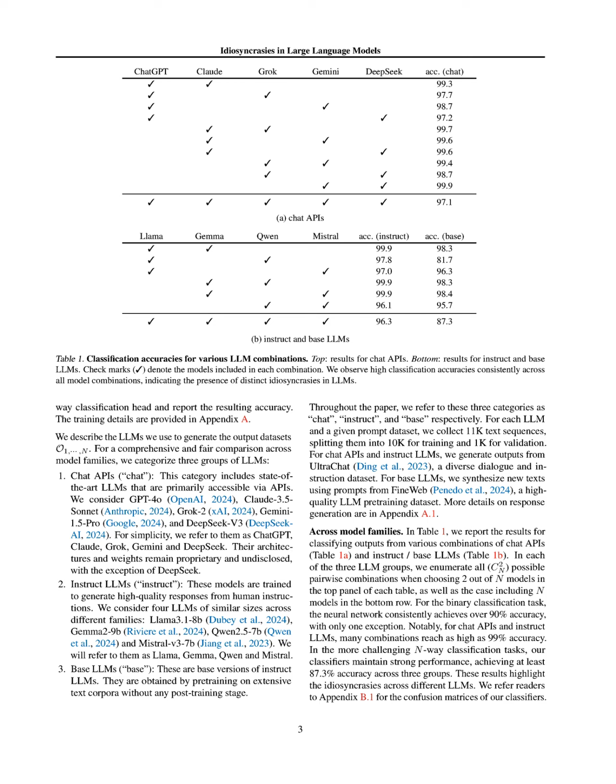We generated 11,000 text sequences for each model using a diverse set of prompts, splitting them into 10,000 for training and 1,000 for validation. The classification performance was measured using accuracy metrics, with our classifiers achieving over 90% accuracy in binary classification tasks and maintaining at least 87.3% accuracy in more challenging N-way classification tasks across different model families.